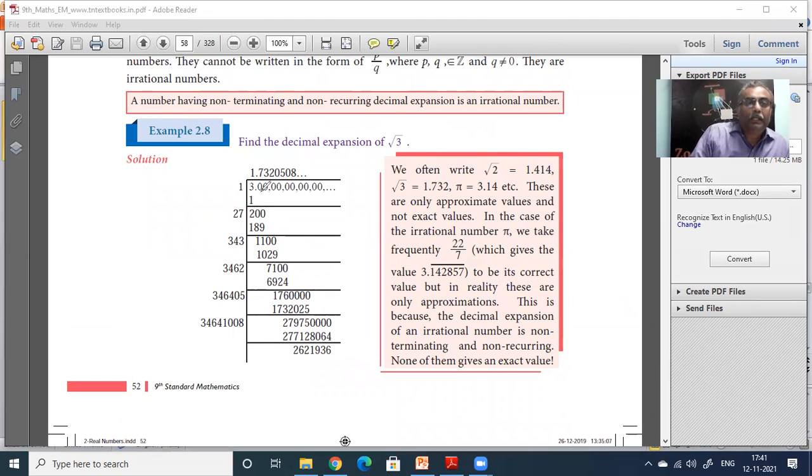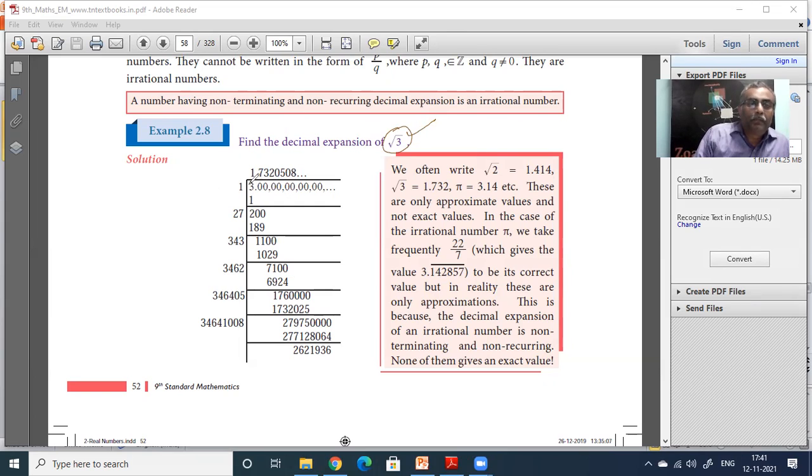You put 3.00, 00, 00, 00, 00. It will keep on going. We don't have to keep on doing everything. After some time, you will realize there is no recurring pattern. Immediately, if you put root of 3 itself, that shows it is an irrational number.